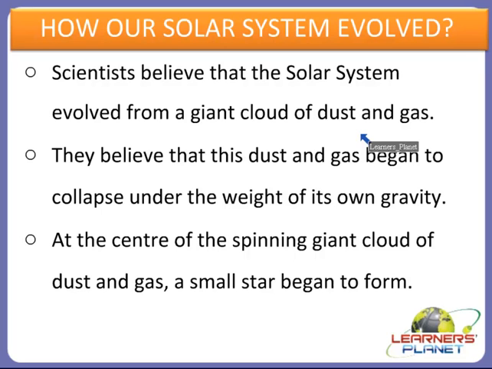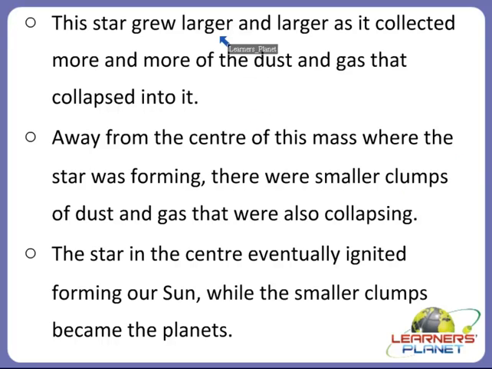Scientists believe that the solar system evolved from a giant cloud, and because of the weight of the gravity, this giant cloud was able to spin at the center of the solar system, right? Because of this spinning, a small star began to form inside it. Then this star grew larger and larger as it collected more and more of the dust and gas that collapsed into it. So finally what happened?